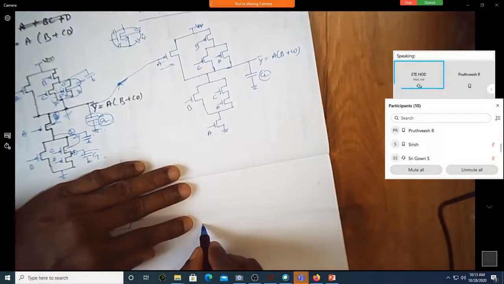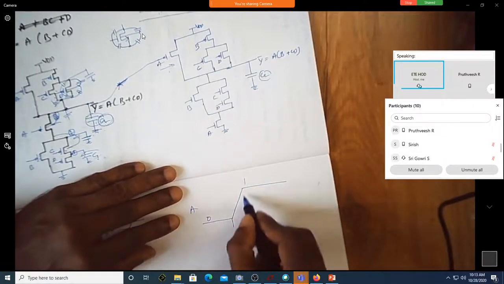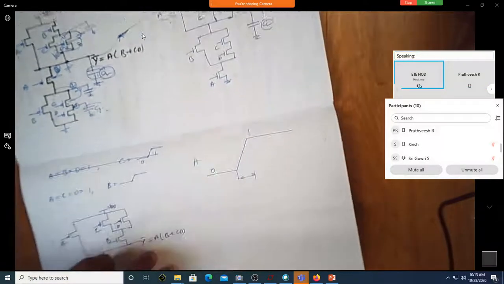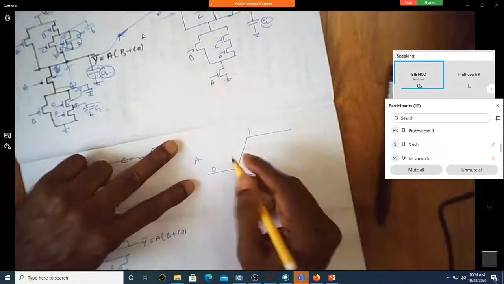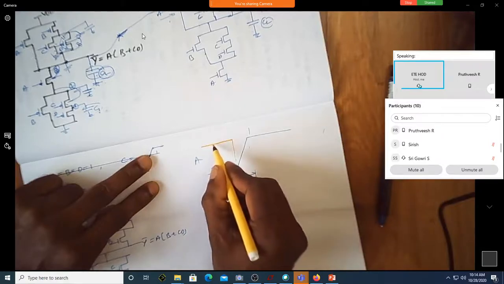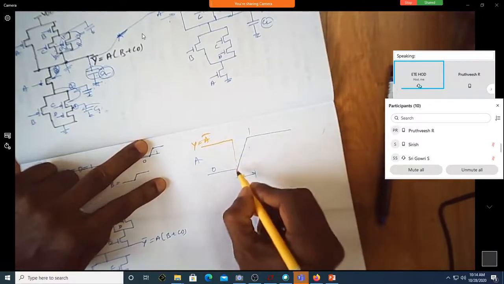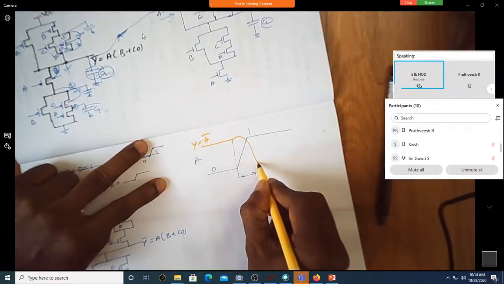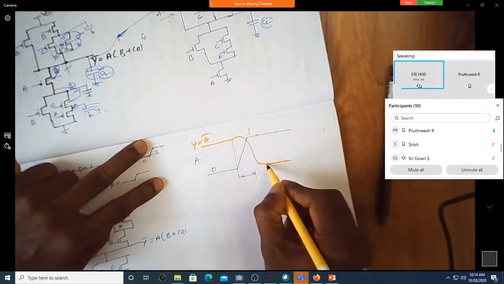I'll apply input A signal something like this. This is A going from 0 to 1 with some rise time. So it is not rising instantaneously; let it take some time. If you see the output of the circuit, can you see here? Here the output is high, because as long as A is 0, output is high, because y is equal to A bar. Once A starts going high, the output will start coming down to 0. You can see when this goes high, this has become 0.